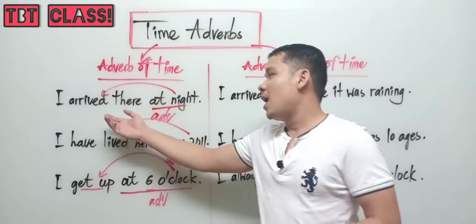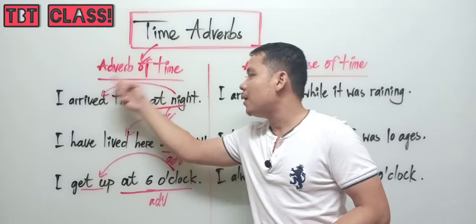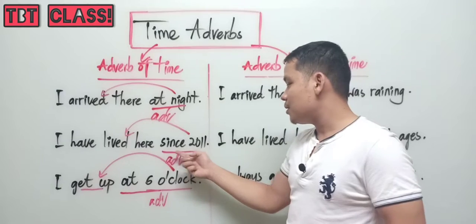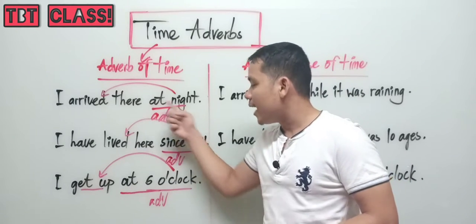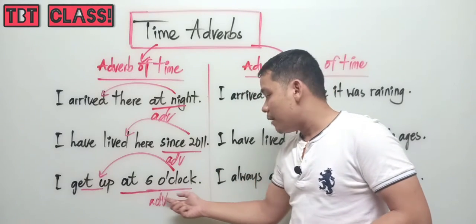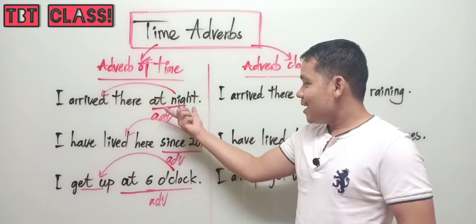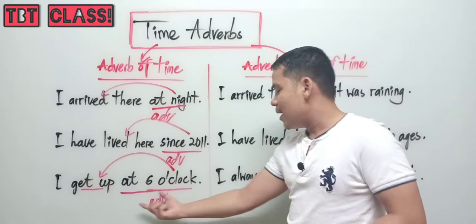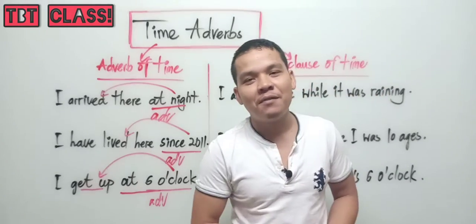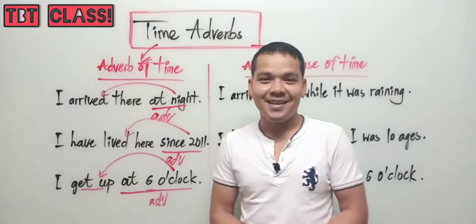So, I arrived there at night. It is a simple sentence where at night is an adverb of the verb arrive. And this one, I have lived here since 2011. So since 2011 is an adverb of time modifying the verb live. I get up at 6 o'clock. So at 6 o'clock is an adverb of time that gives more information to get up. At night, since 2011, at 6 o'clock are prepositional phrases functioning as adverbs modifying the verb in each sentence. You get it? Yes.